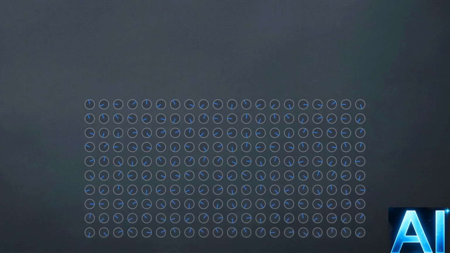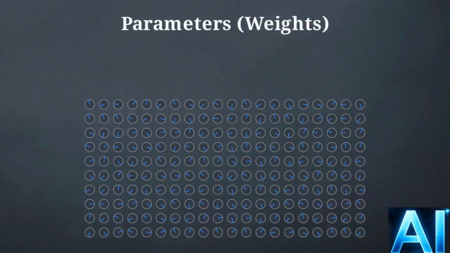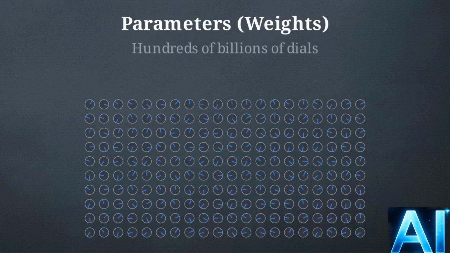This diagram represents the internal mechanics of a large language model. The behavior is dictated by continuous mathematical values called parameters or weights. You can think of them as hundreds of billions of dials. No human deliberately sets them. They begin at random, meaning the early model only outputs complete gibberish.